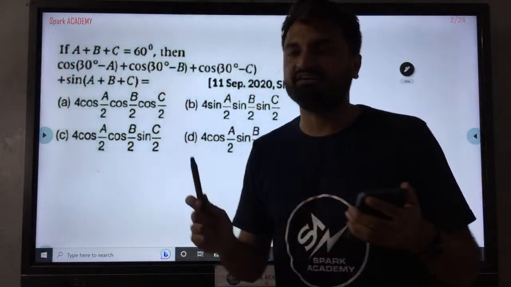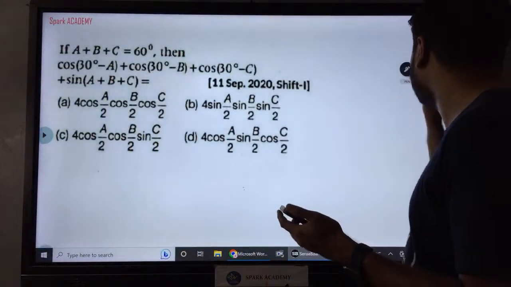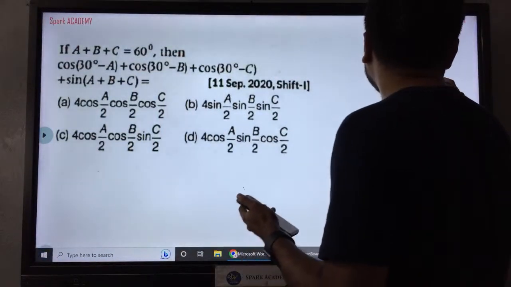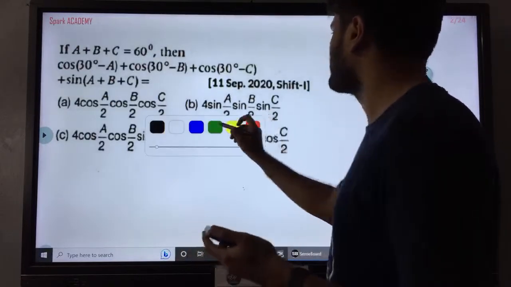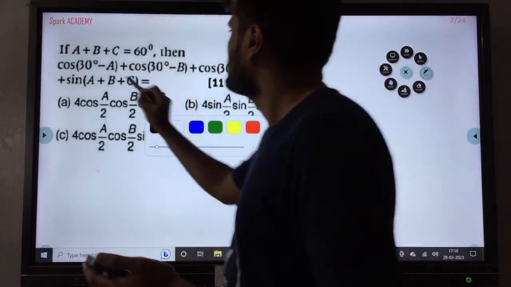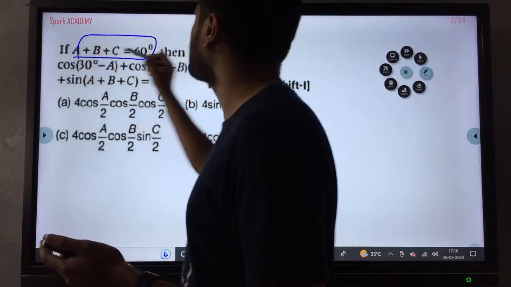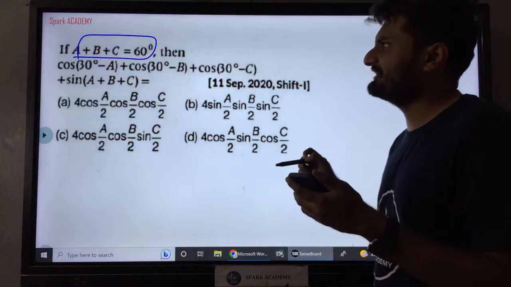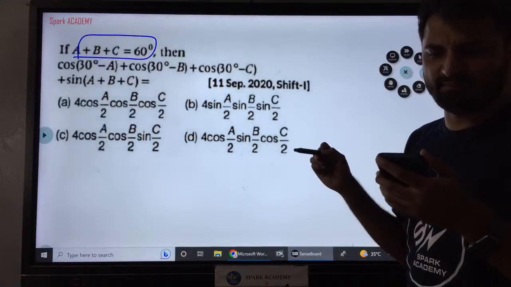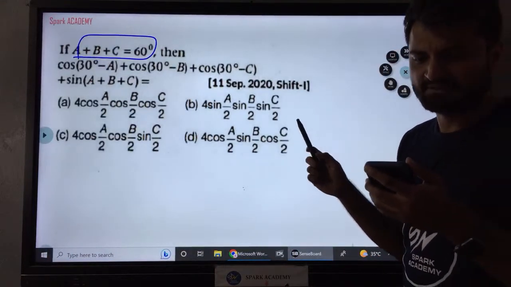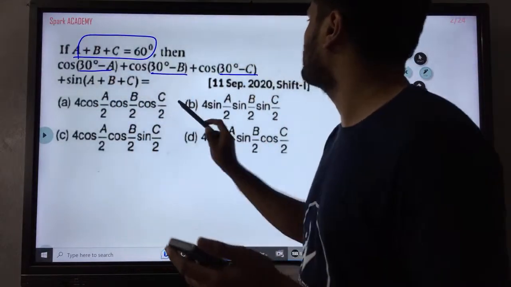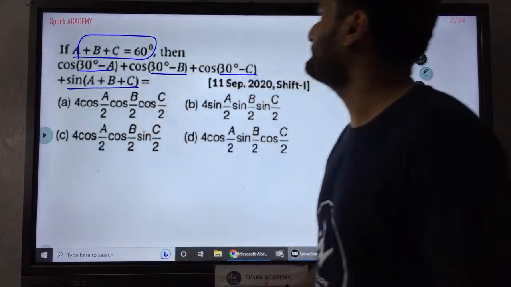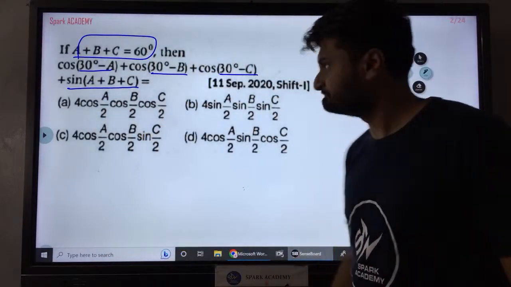So this is the first question. This is an EAMCET 2020 question. I picked most of the questions from the 2020 paper because that was a pandemic year and it was one of the most difficult exams. That is why I picked up the questions from this. We can see the question. The question is a plus b plus c is 60 degrees. Then cos of 30 minus a, cos of 30 minus b, cos of 30 minus c plus sine of a plus b plus c is what they are asking.